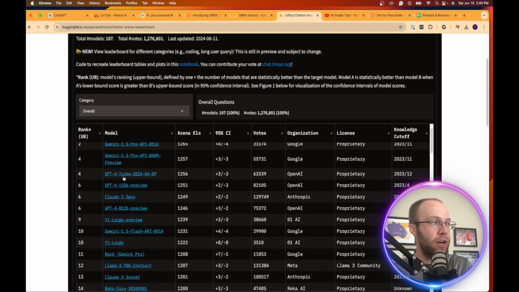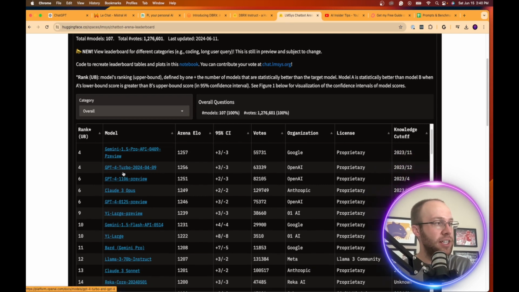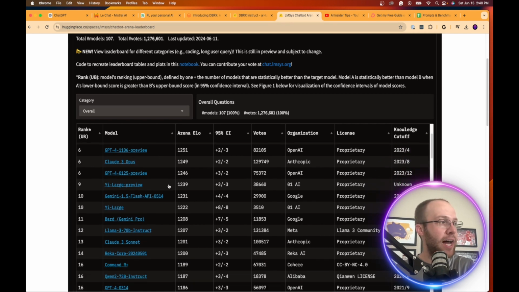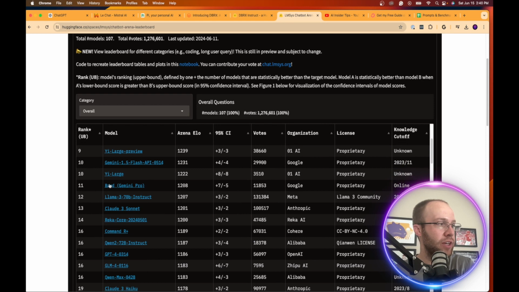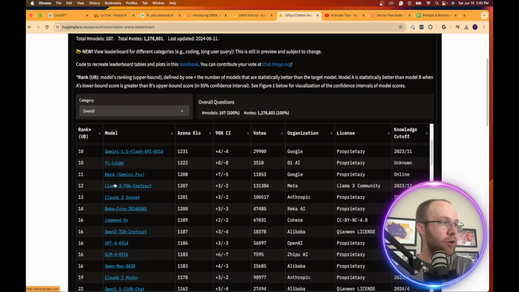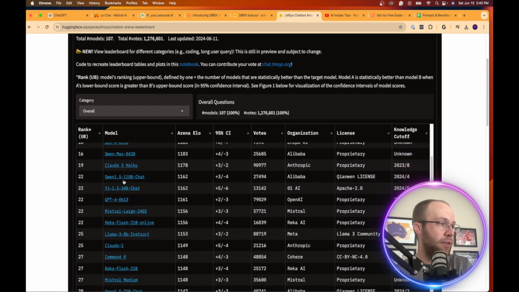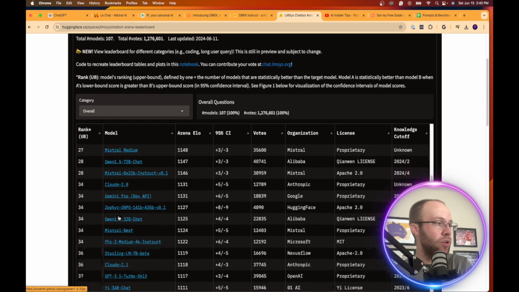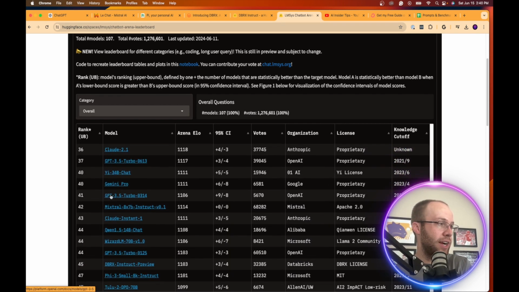Gemini is Google's model, GPT-4 Turbo. That's the previous version that you could find in ChatGPT, and you can still use it. Claude 3 Opus, I like that model a lot. We have Gemini from Google again, Bard, that's Google's old model. Claude 3 Sonnet. There's a lot of other ones in here. Mistral. I'm looking at some ones that I recognize. GPT 3.5 ranked 41. That one should be ranked at the bottom in my opinion.